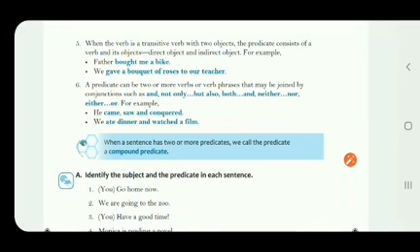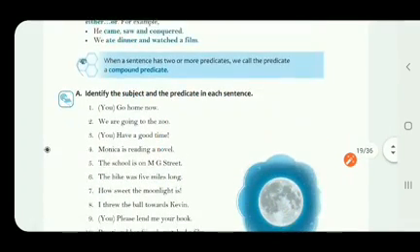So you have seen three verbs in it, and these three verbs are joined by the conjunction and. So what we have learnt about the predicate, that when a sentence has two or more predicates, we call the predicate a compound predicate. In the same way, we have learnt about the subject. When a sentence has got two or more subjects, we call the subject a compound subject. In the same way, when there are two or more predicates, we call the predicate a compound predicate. So with this, we have completed this chapter. Now we will do the given exercise.